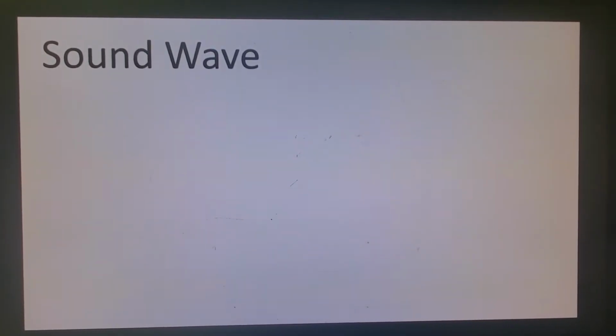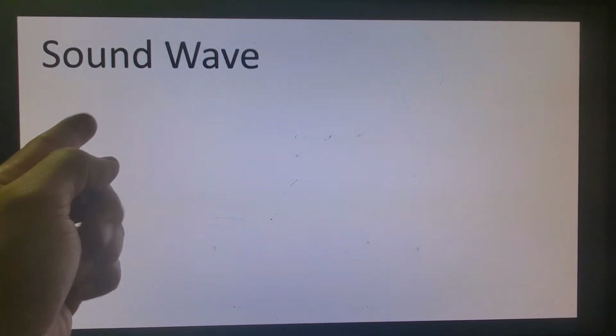This is Chapter 6, Part 2. We are going to talk about sound wave. Sound wave is a longitudinal wave. That means the generation of the wave is in the same direction as the propagation of the wave.